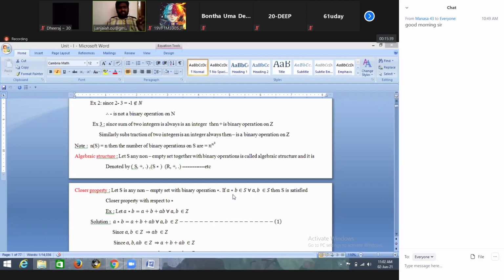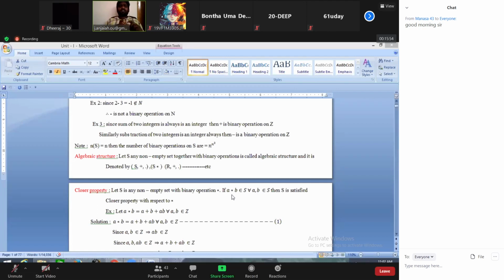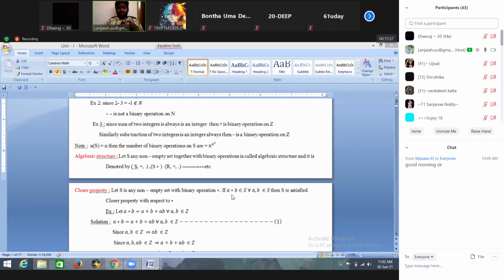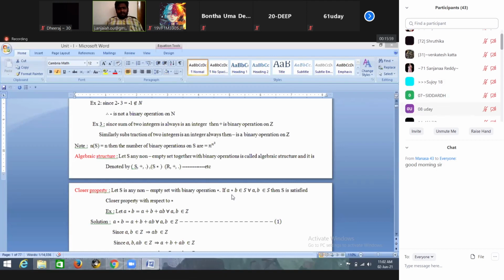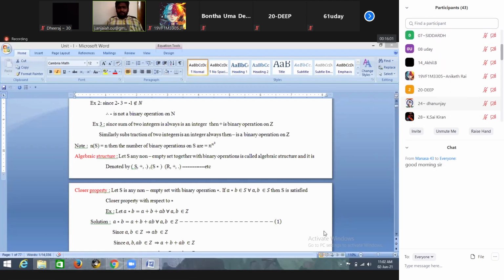Is the definition clear? Just the product. What is the definition of star? The product of elements must belong to S for every pair A comma B belongs to S. Then we say that star is a binary operation as well as closure property satisfied with respect to star. Okay, is it clear for the definition of closure?